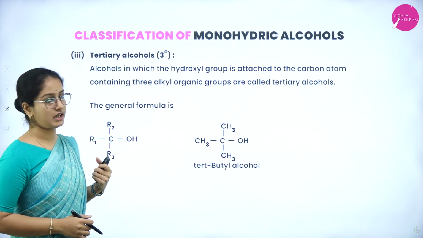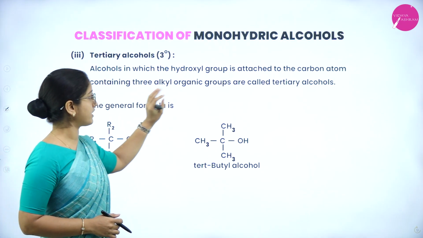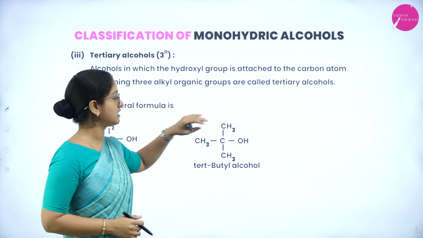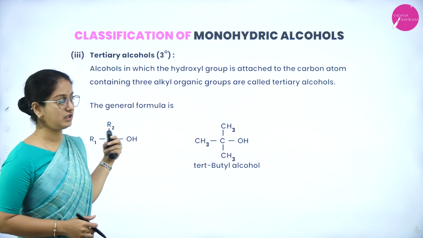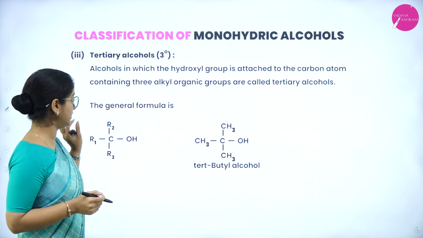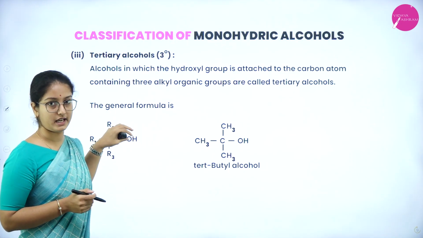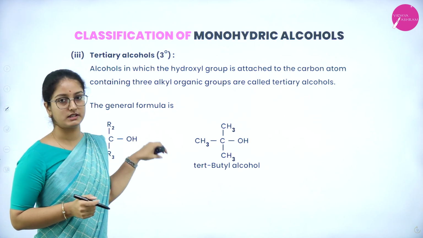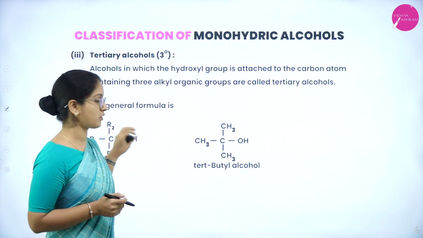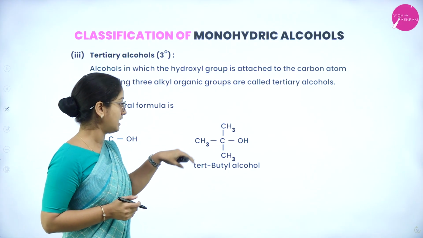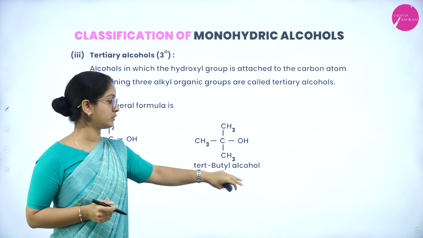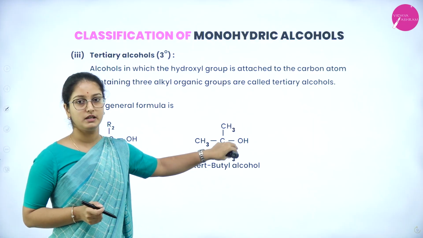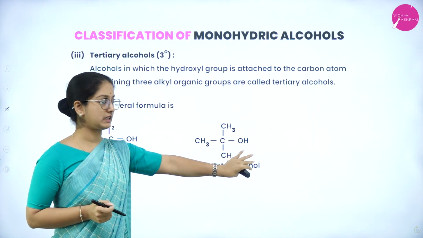The next one is tertiary alcohols. So alcohols in which the hydroxyl group is attached to the carbon atom containing 3 alkyl organic groups are called tertiary alcohols. The general formula includes R1, R2, R3, 3 different alkyl groups bonded to a carbon atom, and one of the bonds is with the hydroxyl group. So this type of compound belongs to tertiary alcohols, and the example can be given as tert-butyl alcohol. Here all alkyl groups are attached to a carbon atom, and one of the bonds is with the hydroxyl group.